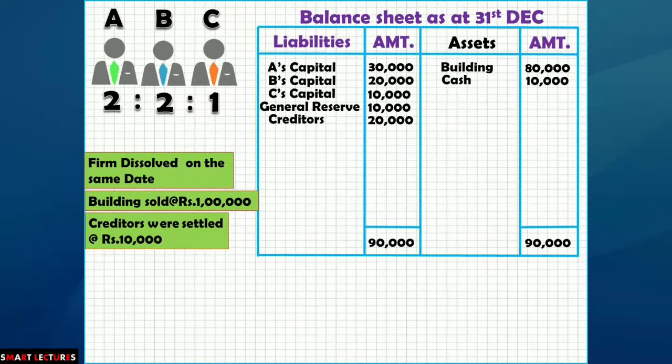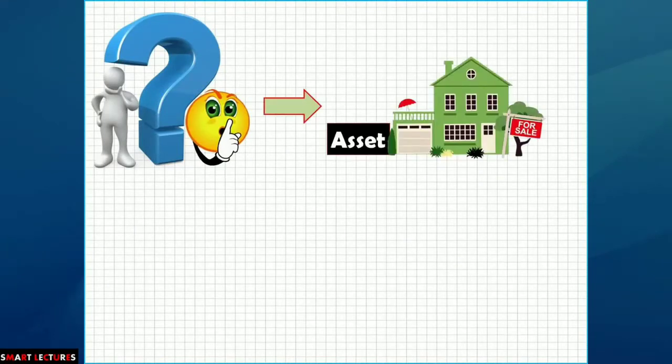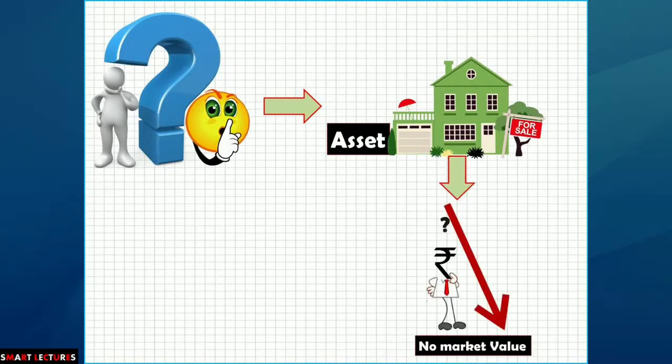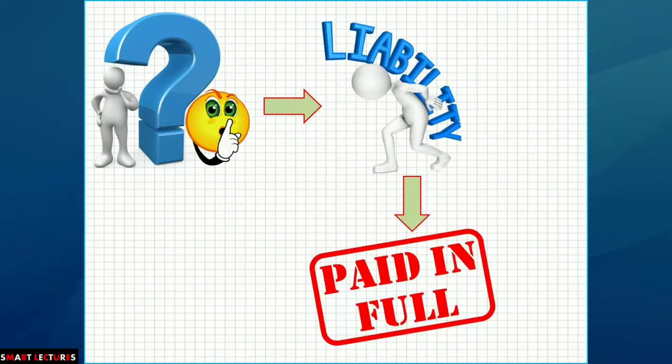Let me remind you, in this question it is clearly stated that building is sold for rupees 100,000. However, the book value was only 80,000. If the question is silent regarding sale of any asset, we can safely assume that it didn't have any market value. But if the question is silent regarding any liability, we can assume that the liability has been paid in full.